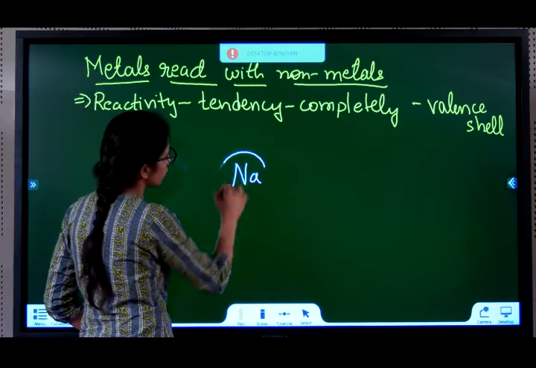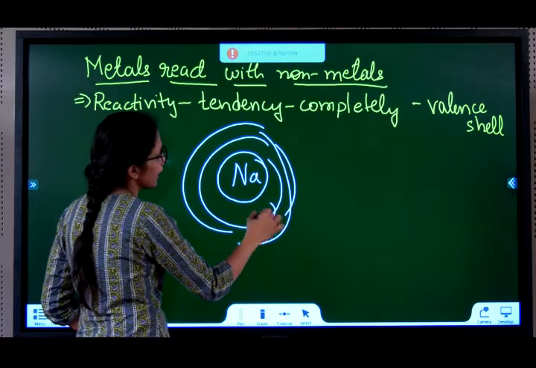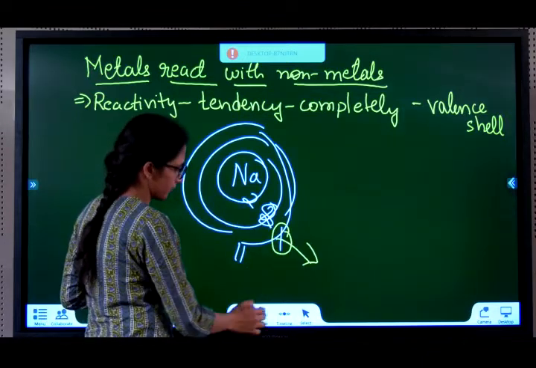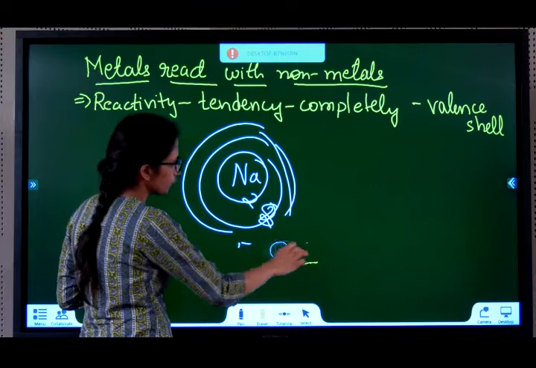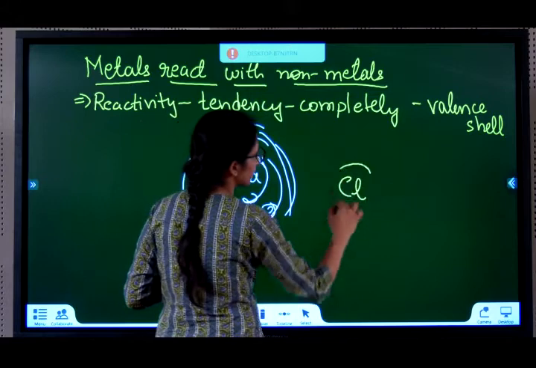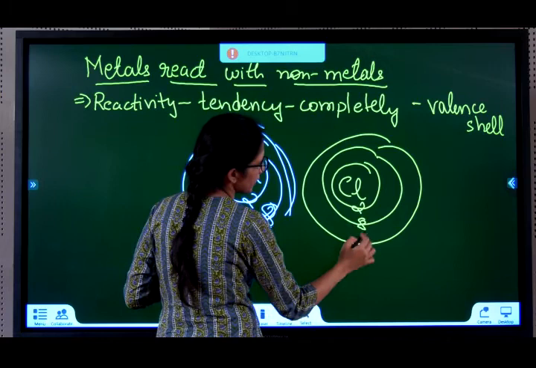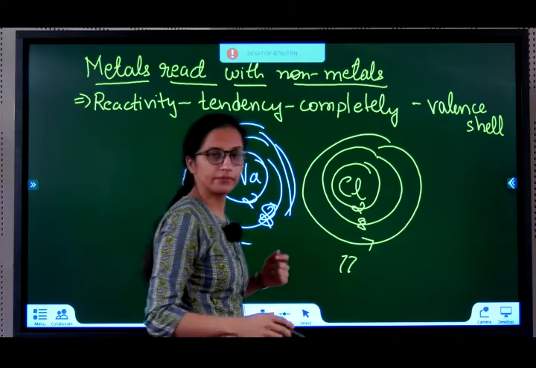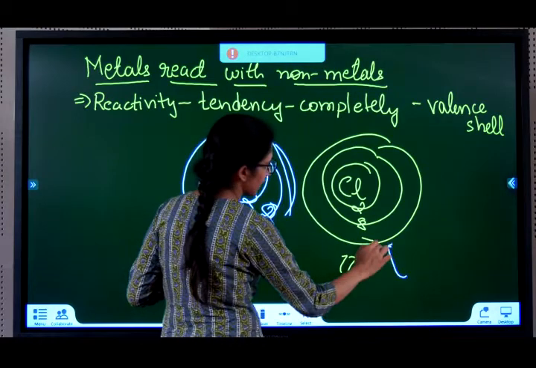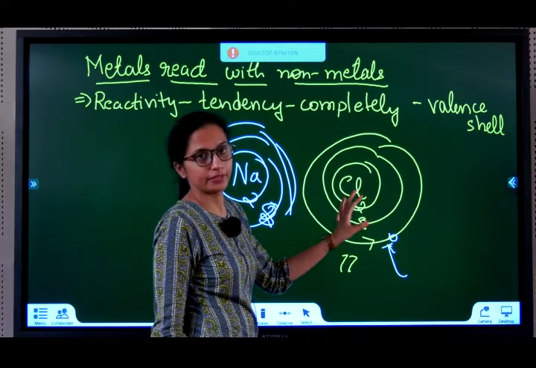So, for example, sodium, atomic number 11. It has 2, 8, 1. So, what does sodium do? It gives away this 1 electron and finally gets 2 and 8, and now it's stable. Suppose it was chlorine: 17, 2, 8, 7. Instead of giving away 7 electrons, it's better to take 1 electron. So it takes an electron and becomes completely filled, stable, right?